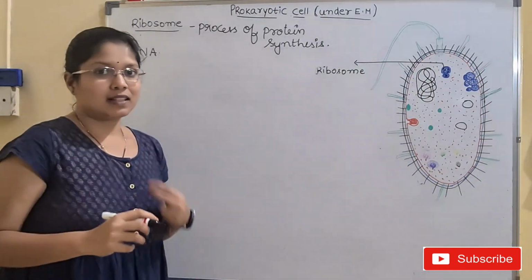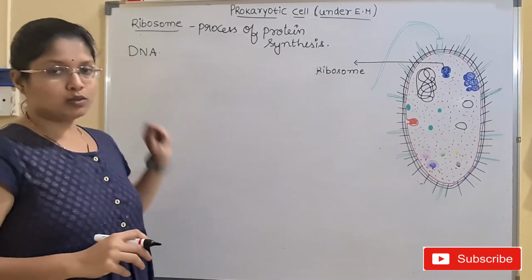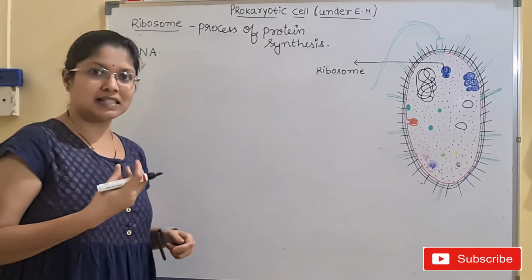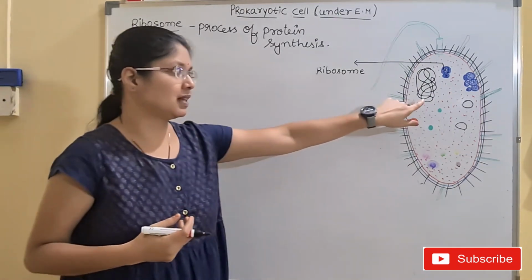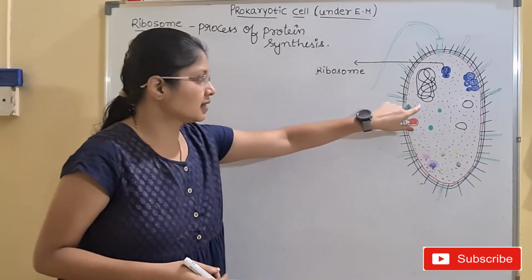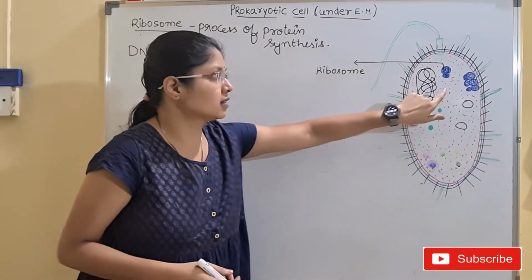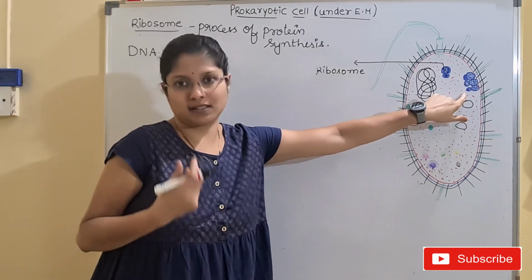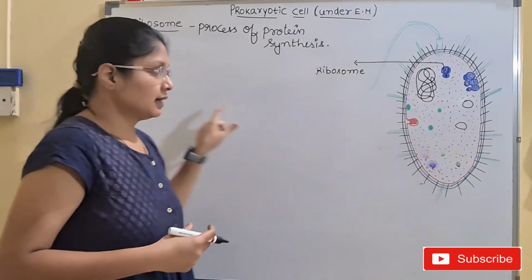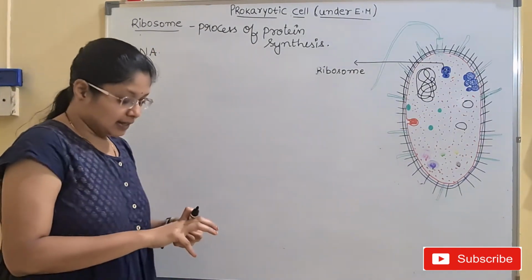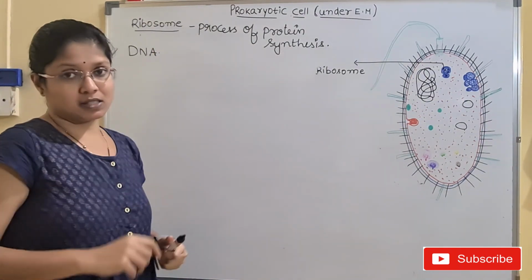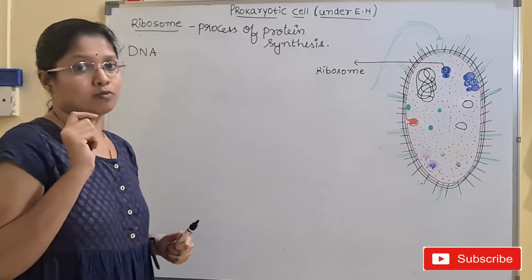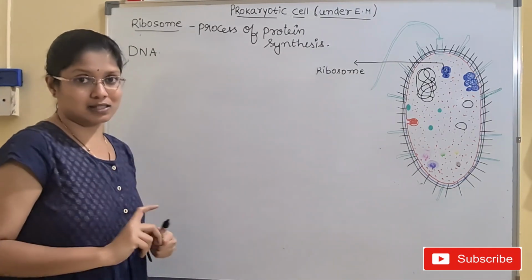So let us say that this is a DNA molecule, and the DNA molecule is present inside the cell cytoplasm like this. Okay, and this DNA is dictating terms to the ribosomes to perform protein synthesis. There are two major steps in the formation of protein that we are going to discuss now.